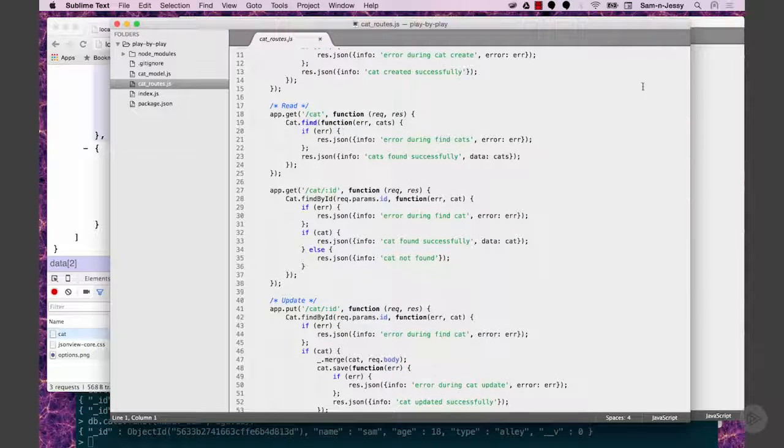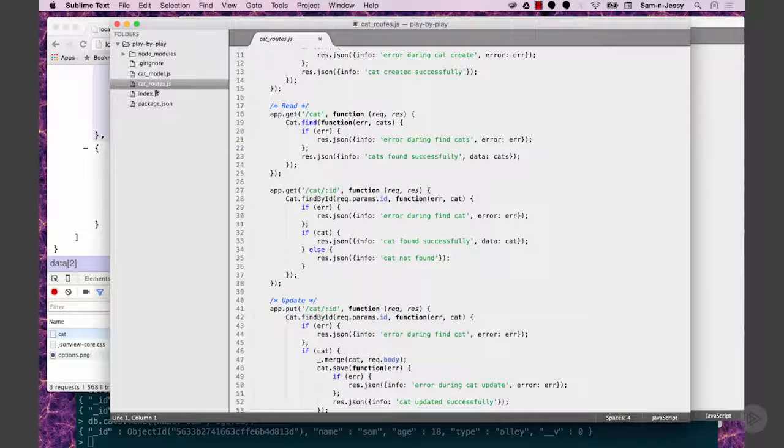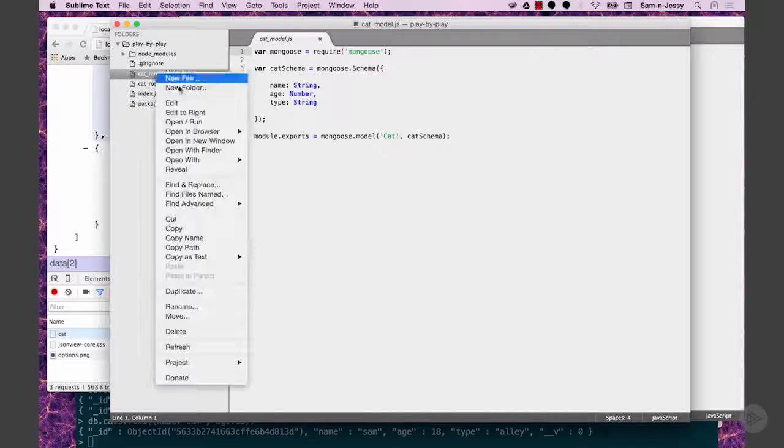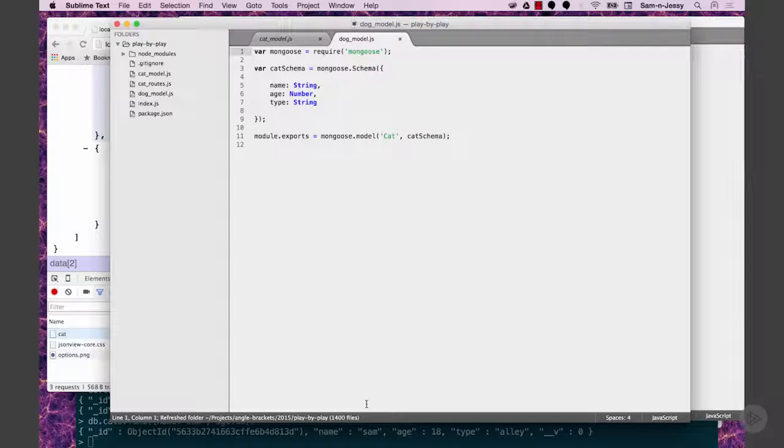So let's take a look at something like that. What I'm going to do here is we've got our cat server, and I'm basically going to create a dog server. So I'm going to duplicate this cat model, and we're going to call it a dog model. Are you going to put cats and dogs in the same database? Well, no, they're going to be in two different databases. And so what I'm going to do is I'm going to create...